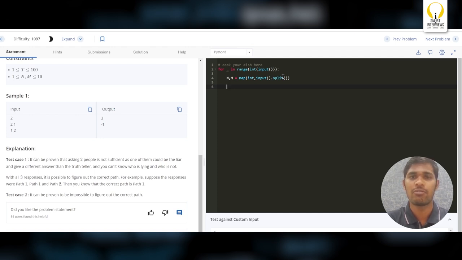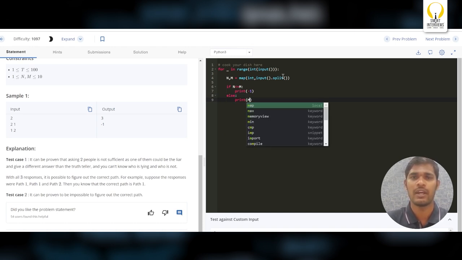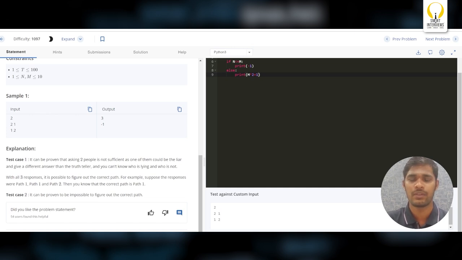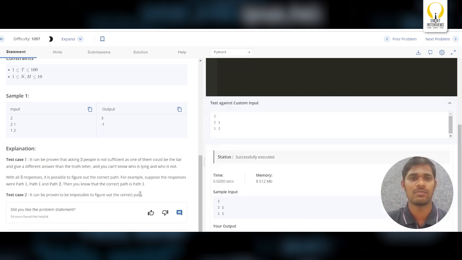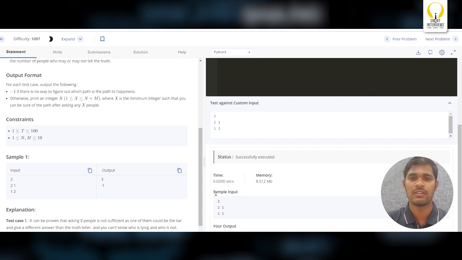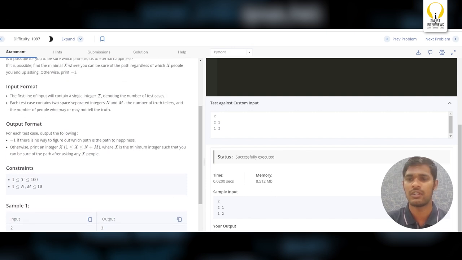If the number of layers is less than or equal to the number of truth tellers, that is n is less than or equal to m, then we have to print -1. Else, how to get the minimum number of people? M into 2 plus 1 is nothing but the minimum number of people. Let's see. The sample is getting successfully executed. Let's submit it.